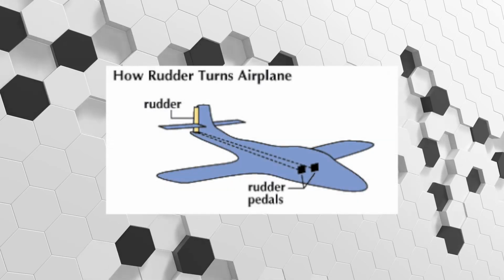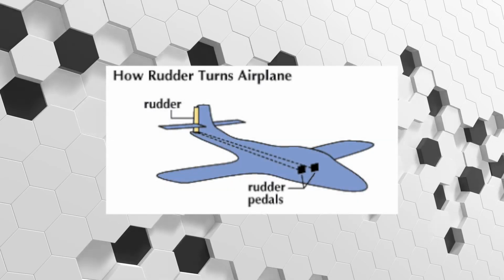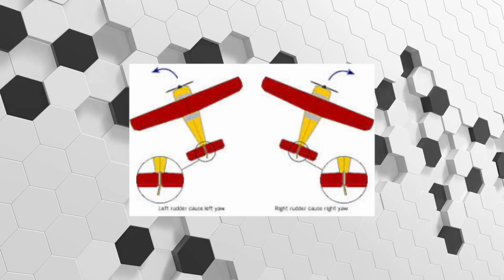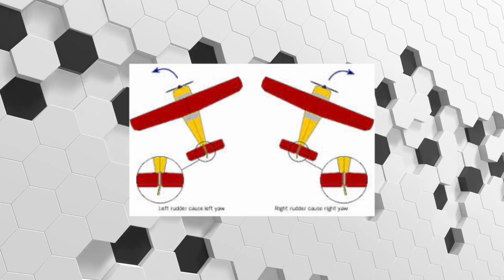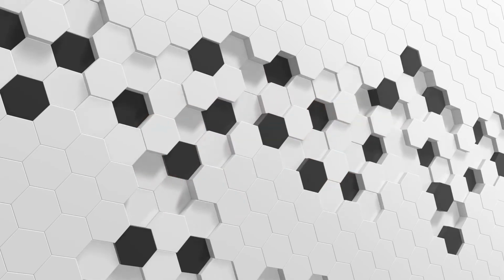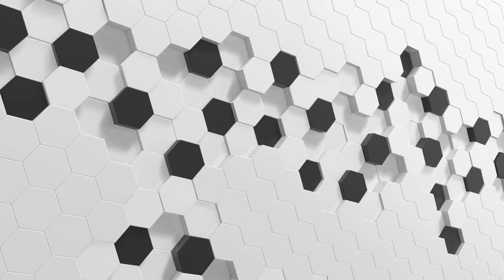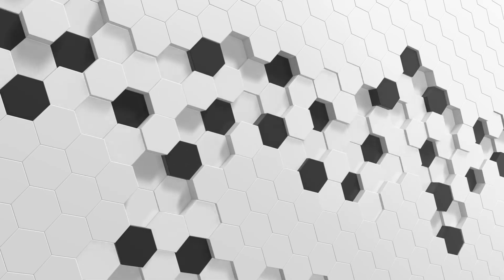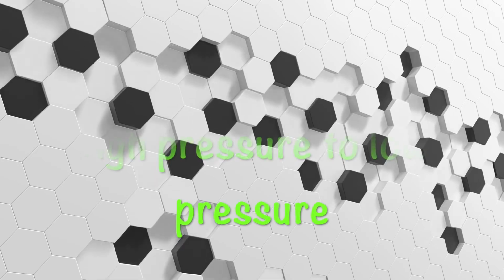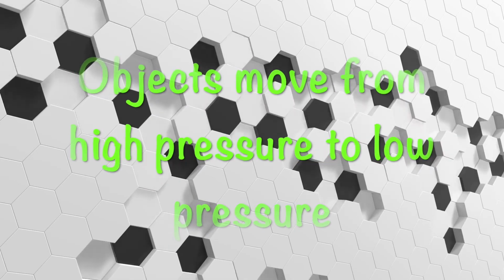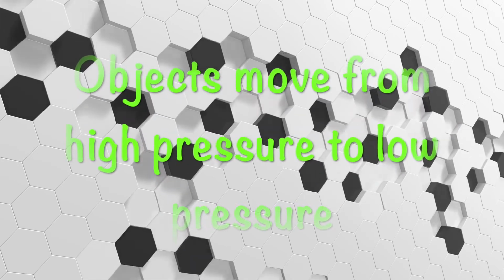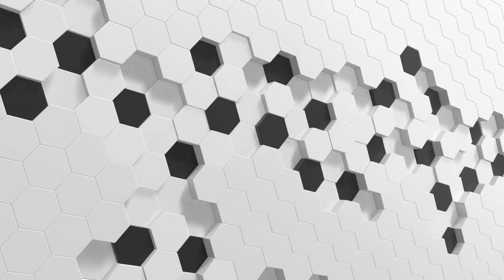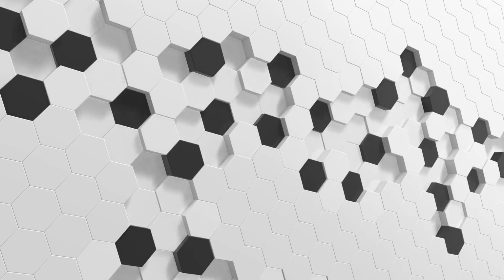The rudder is the vertical flap at the back of the plane. Moving the flap to the right causes the plane to turn right, and moving the flap to the left causes the plane to turn left. If the flap turns right, more air will collect on the right side of the plane, and there will be less air pressure on the left side of the plane. Objects like to move from a high pressure area to a low pressure area, so that makes the back of the plane move to the left, causing the front of the plane to move to the right.